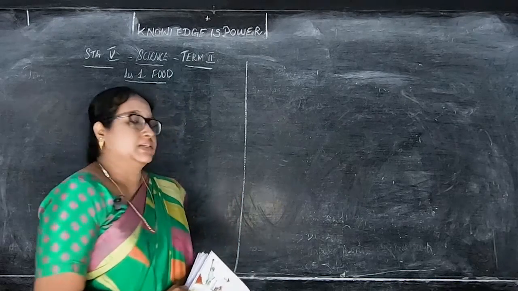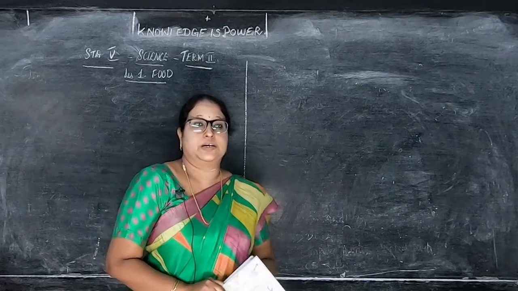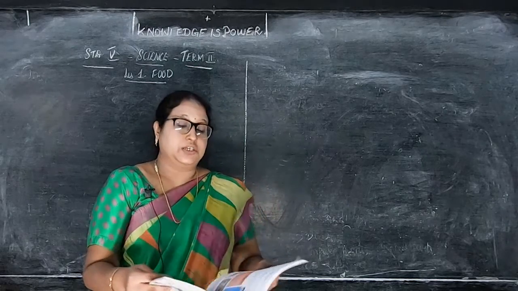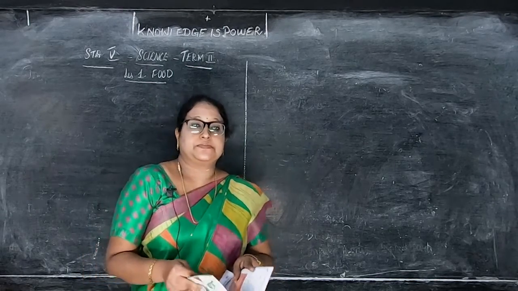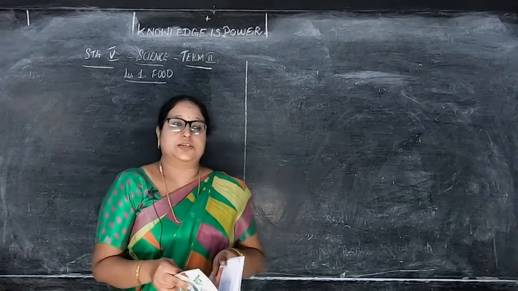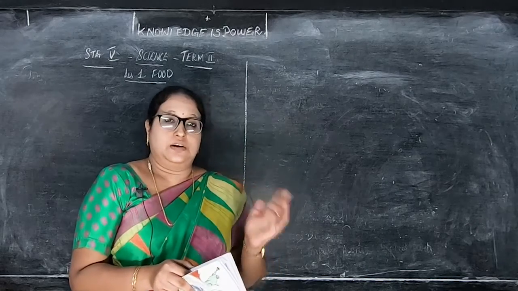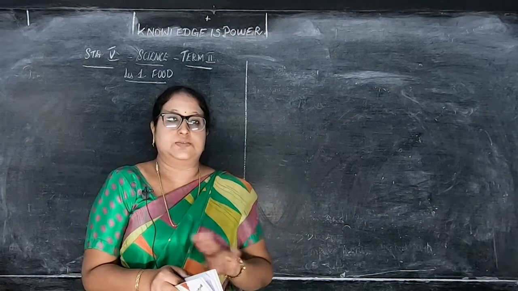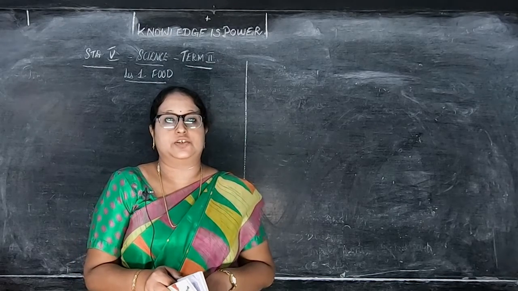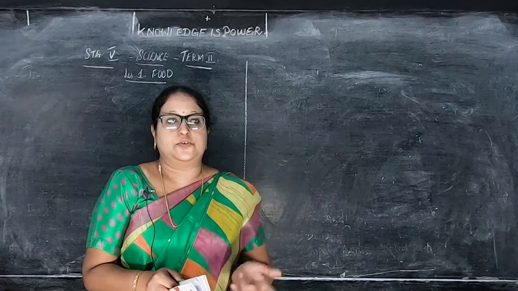That is, in today's class, term 2, I'm going to give you book back answers, children, from lesson 1, food. In the previous class, I already gave the term 1, 4th lesson, science and everyday life. Now term 2, first lesson. These both lessons you have for your half-yearly exam, children. That is term 1, lesson 4 and term 2, first lesson.